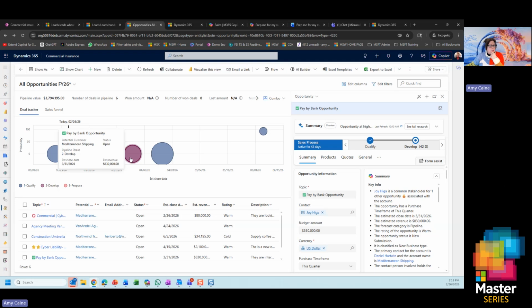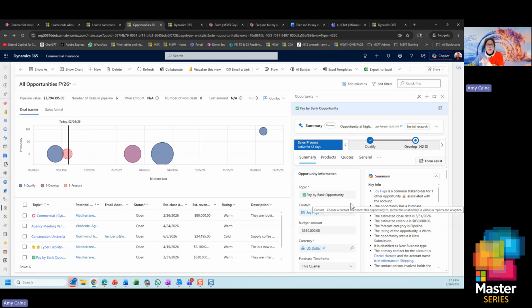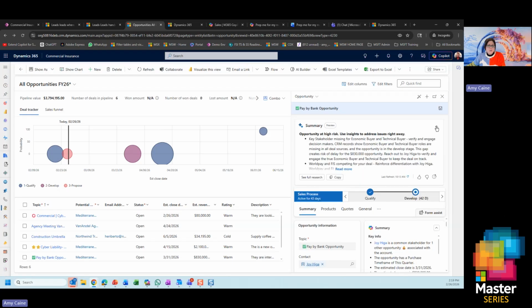So here's my pay by bank opportunity. With a single click, I'm able to bring up information about that opportunity. I can see, wow, it looks like we've added a new stakeholder. I can go down and look at any type of information on that opportunity. You as end users can set up these screens any way you want so people get the information they need. I can see that there's a summary, so I don't have to go into the record. I can see that there's a risk, the opportunity has changed, and we've added a new stakeholder. But if I want to get deeper into what we call our sales close engine, I can go ahead and see the full research summary.